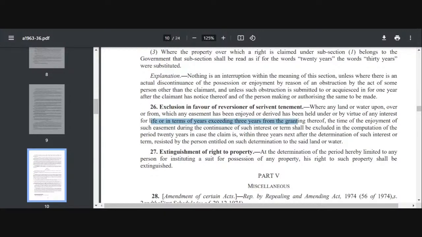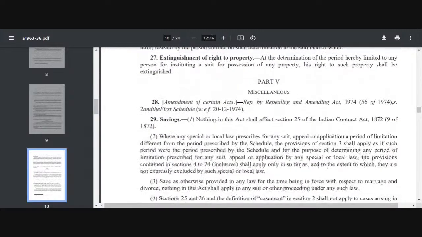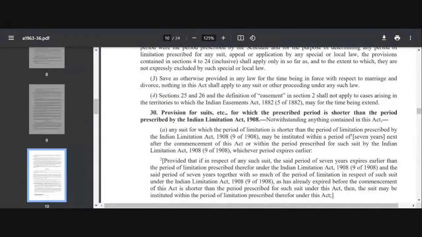So this is 27. 28 I'm not going into, 28 is repealed. 29 is the saving provision. 30 talks about provision for suits जहाँ पे prescribed period is shorter than the period prescribed in Indian Limitation Act 1908. तो यहाँ पे दो चीजों की कंपैरिजन करी गई है। Now we are just about to finish students, okay, so just be a little patient, बस हो गया. अगर आप सेक्शन 30 देख लो तो आपको मिल जाएगा that section 30 talks about comparing the 1908 का और 1963 का act.